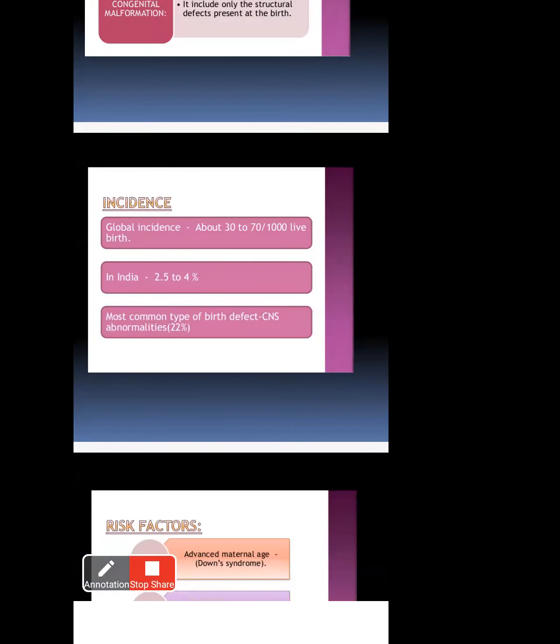Next, incidence. What is the rate worldwide, state-wise, and India-wise of genetic disorders and congenital anomalies? Global incidence means worldwide.